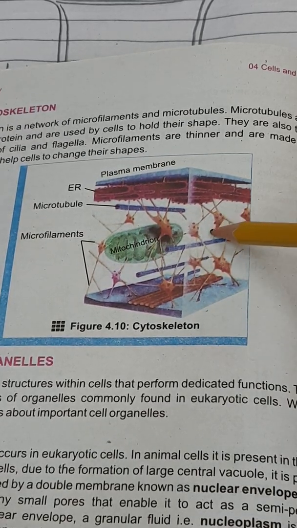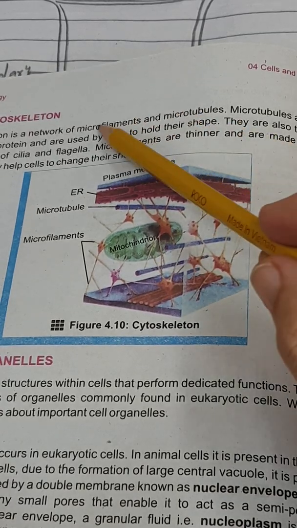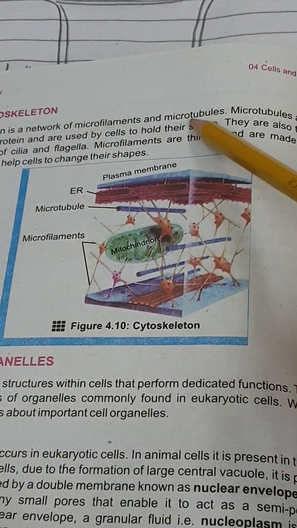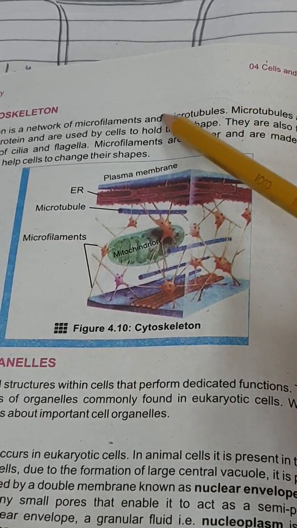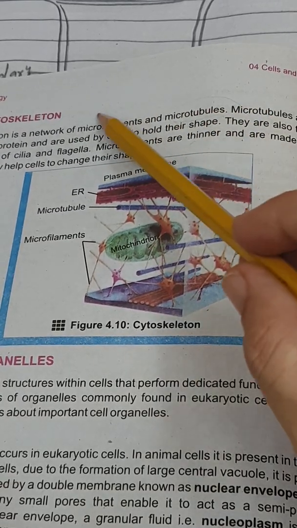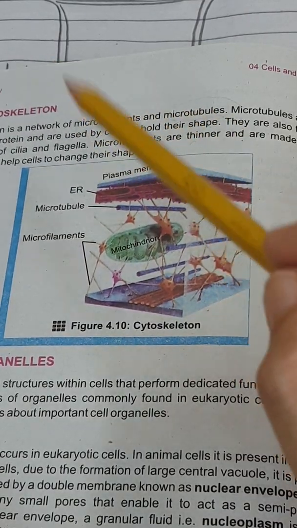These skeleton materials are fibers which are known as microfilaments and microtubules. These are made up of special proteins: microtubule is made up of tubulin protein, microfilament is made up of actin protein, and these are thick and these are thin filaments.